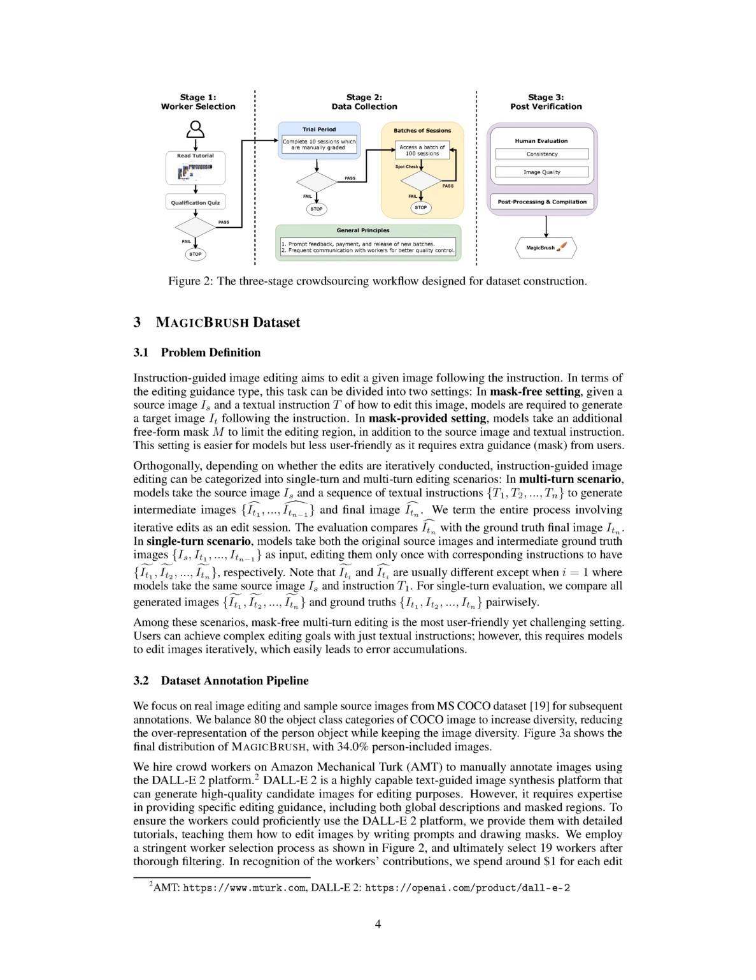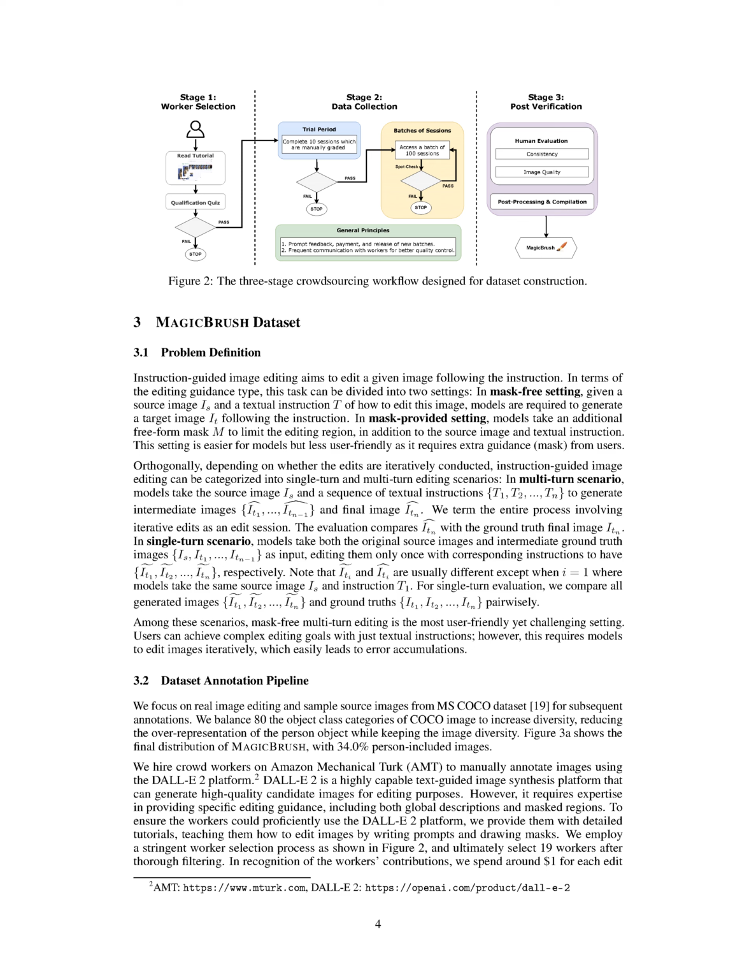In Section 3.1, we define the problem of instruction-guided image editing. This is where the goal is to modify a given image based on specific instructions. Depending on the type of editing guidance used, we can split this task into two scenarios. The first is the mask-free setting. Here, we have an original image and a set of textual instructions detailing how to edit the image. Models are then required to create a new image that adheres to these instructions. The second is the mask-provided setting. In this case, along with the original image and textual instruction, models also receive a mask, which is additional guidance that defines the region of the image to be edited. This makes the task easier for models, but it is less user-friendly since it needs extra information from the user.